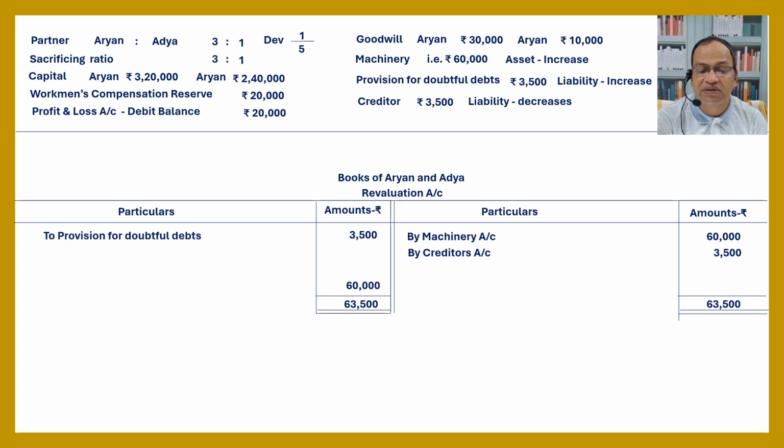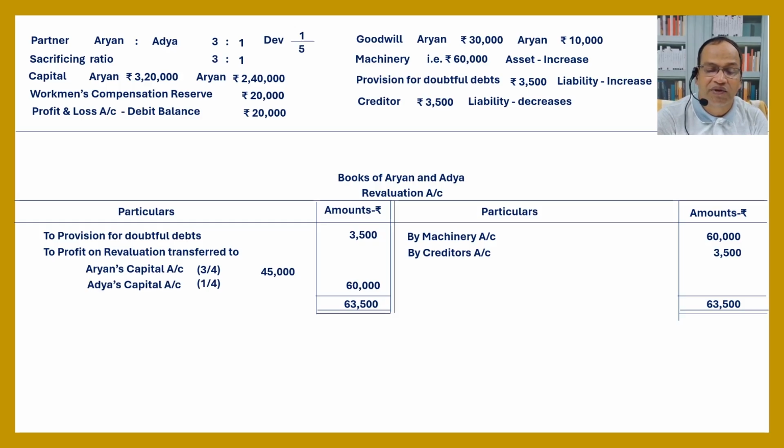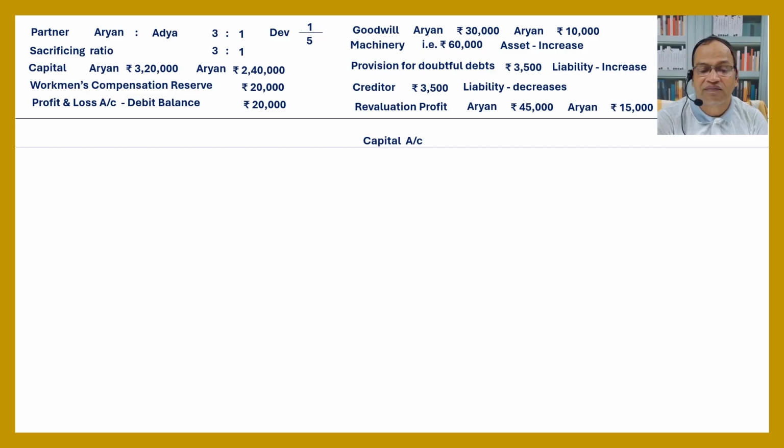The difference amount is 60,000, transferred to Aryan and Adya. Profit on revaluation is transferred to Aryan's capital in 3 by 4, that is 15 into 3, 45,000, and Adya's capital 1 by 4, 15,000, from 60,000 by 4. Clear? Next, capital account.